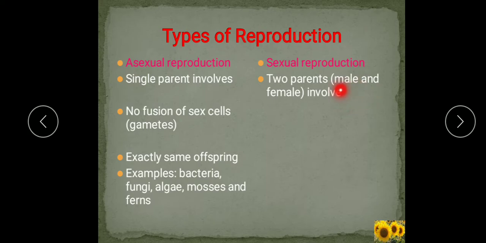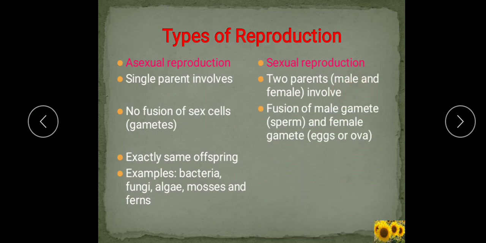The male individual produces male gametes, which are known as sperm, and the female individual produces female gametes known as eggs. Here fusion of the male gamete and female gamete takes place to produce the zygote, and the zygote further develops into the new individual or offspring.